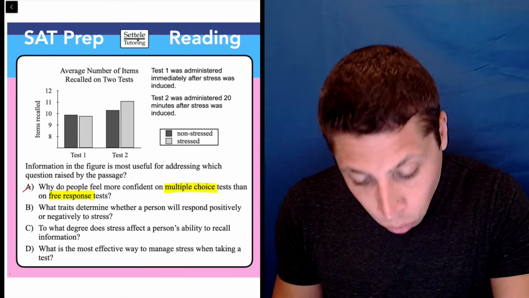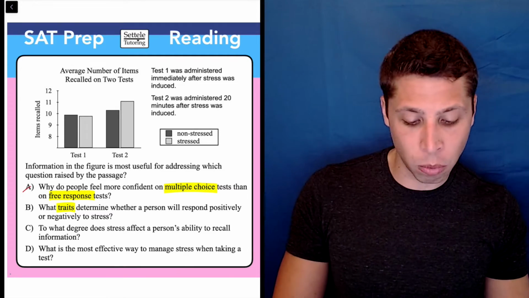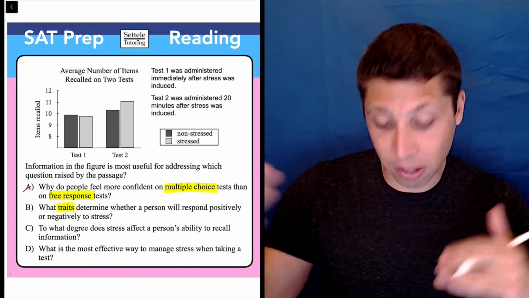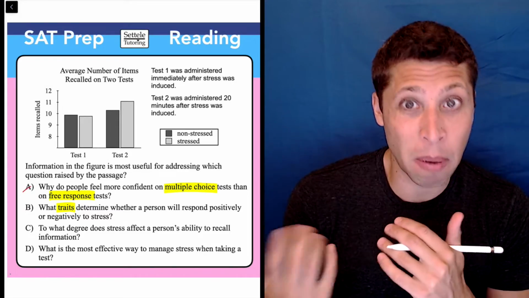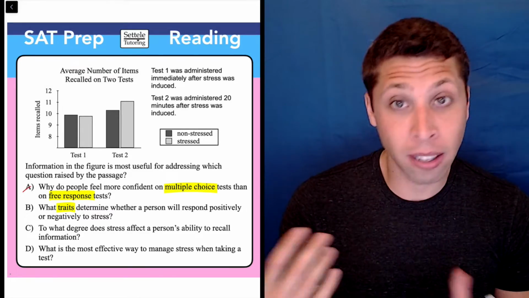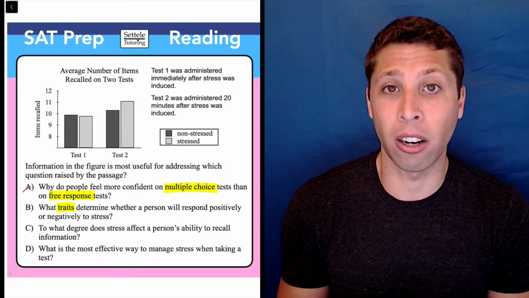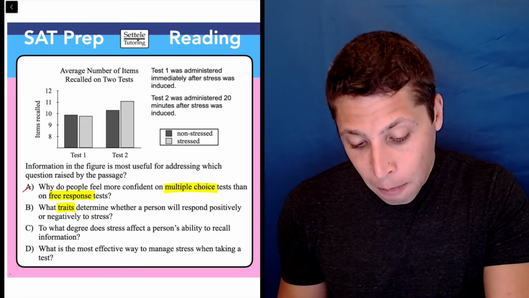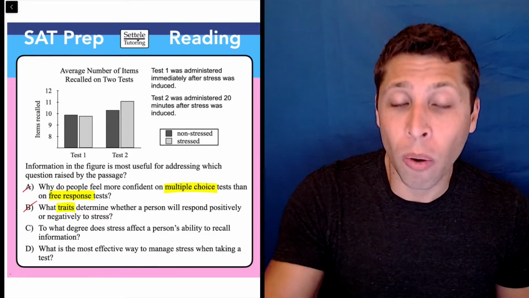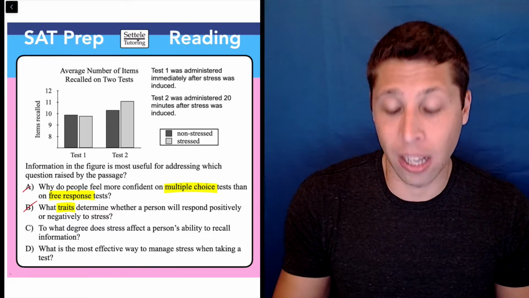Choice B, what traits determine whether a person will respond positively or negatively to stress? First of all, I don't even know what a positive or negative response is here. I guess maybe more items recalled would be positive, but I don't really know that just from the graph. And the traits that they possess are definitely not on here. So again, this choice may be referencing things that are in the passage, but those things are not also on this figure. So that does not help us in any way.